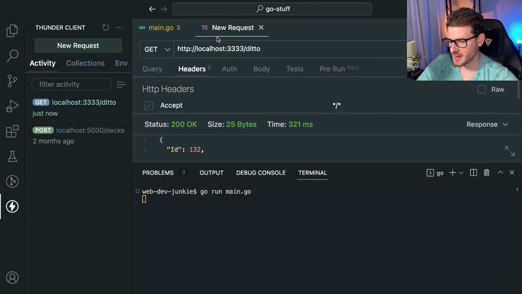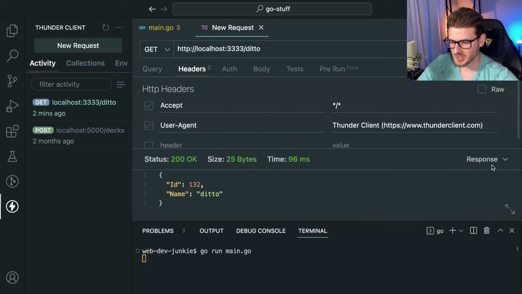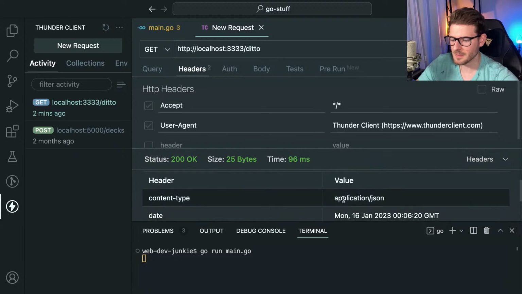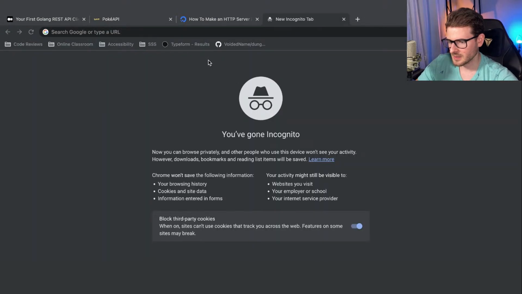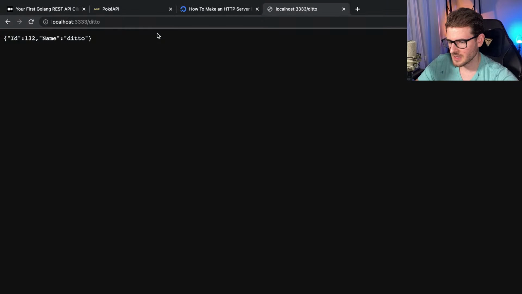Anyway, moment of truth. Let's go back to that request. Let's send it. And now we should potentially get back a header that says content type of application JSON, right? There we go. Looks pretty good. I'm also just going to go to my browser directly, paste that in, make sure that that looks like real JSON.